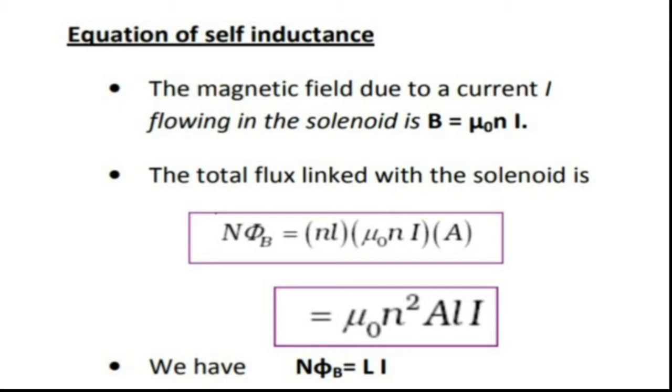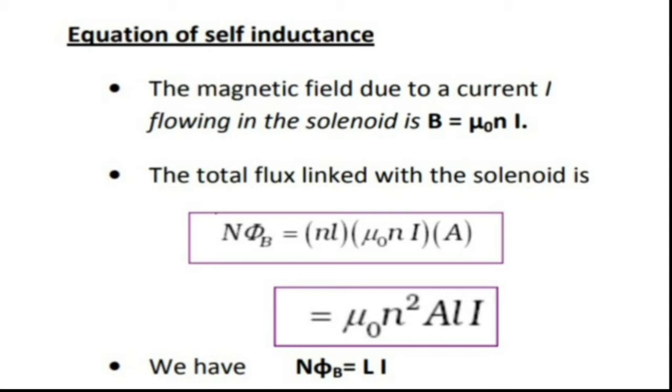We know capital letter N is the total number of turns. So it is equal to n into L, where small letter n is the number of turns per unit length and L is the length of the solenoid. That into mu 0 n I into A. So we have mu 0 n square A L into I.